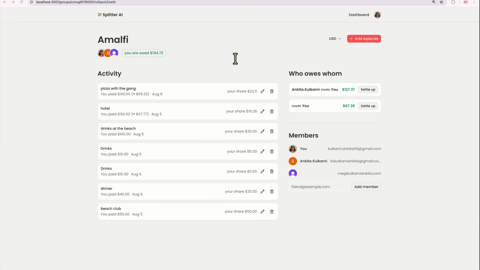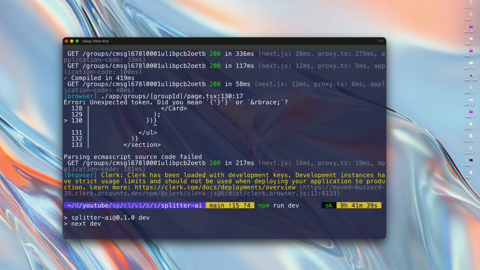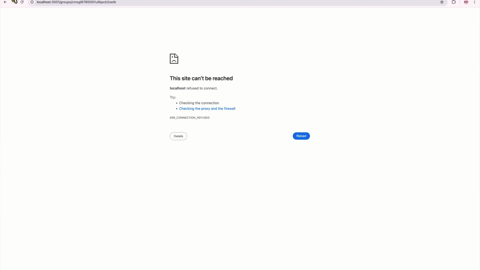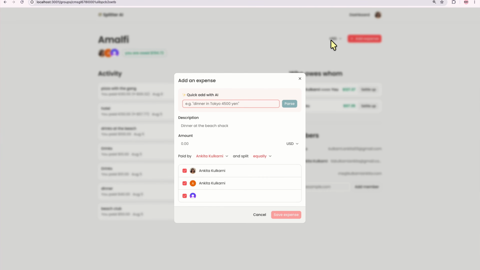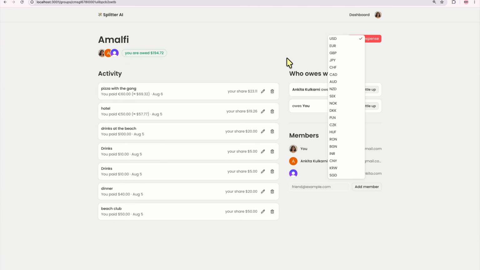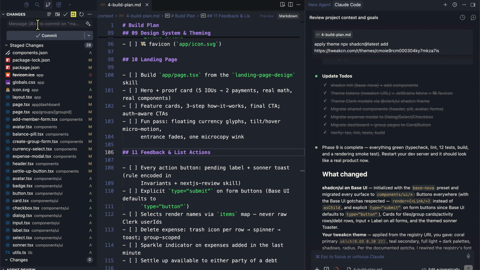So if we head back to our application, this is how it looks. Whoops. Let's just restart it and refresh the page. And there we go. So now our application is looking very nice. Our theme is amazing. So we could just commit our phase 9 changes. So let's just do that and just say phase 9.